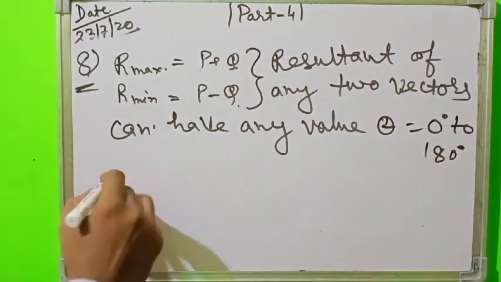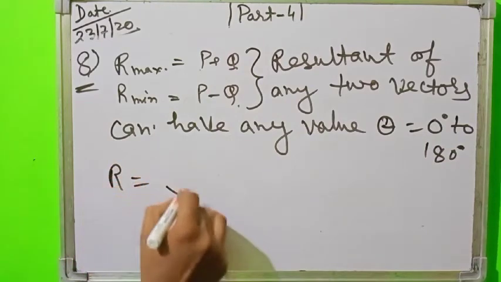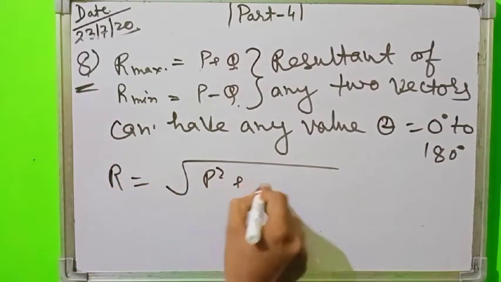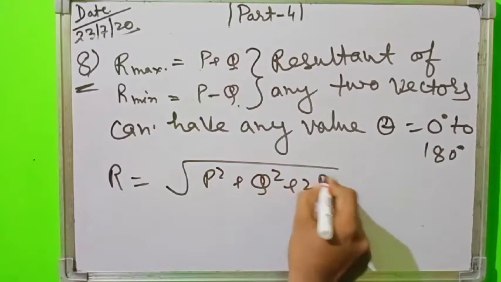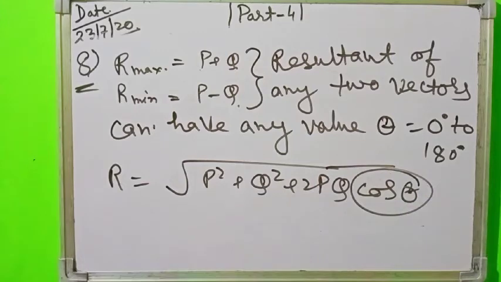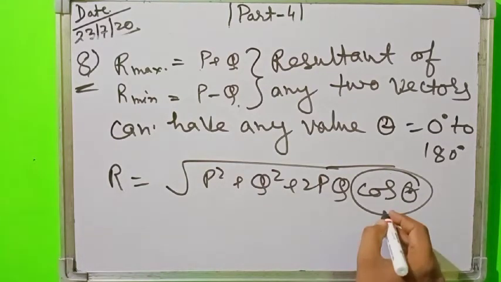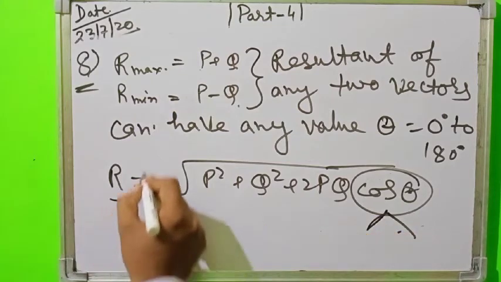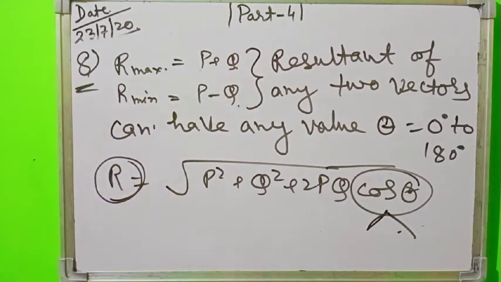Means the resultant R can be written as under root P square plus Q square plus 2PQ cos theta, and the value of theta varies from 0 to 180 degree, and by varying theta from 0 to 180 degree we can change the value of the resultant.